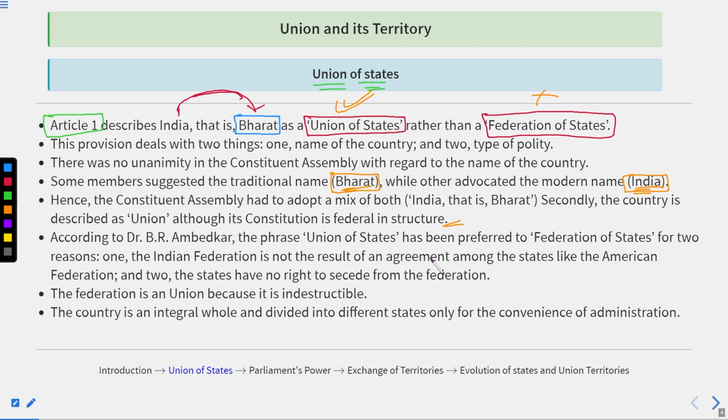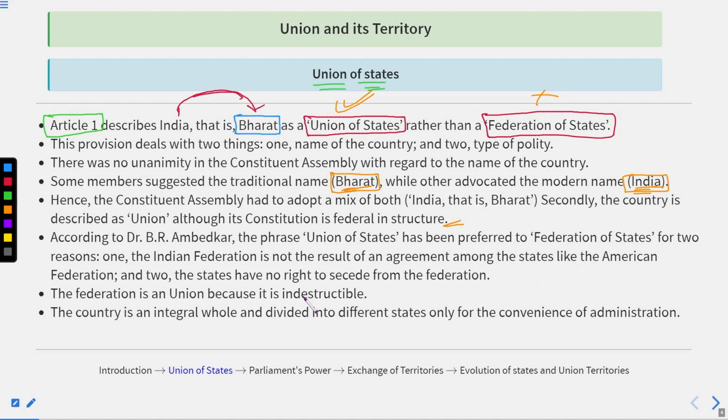As per the American Constitution, we also have two types of government: the federal government and the state government. But what makes India different is that Indian states are not the result of any kind of agreement, which is present in the case of the American Constitution.